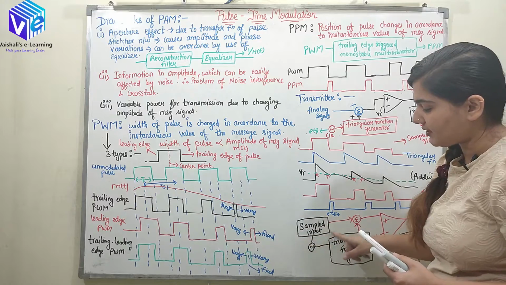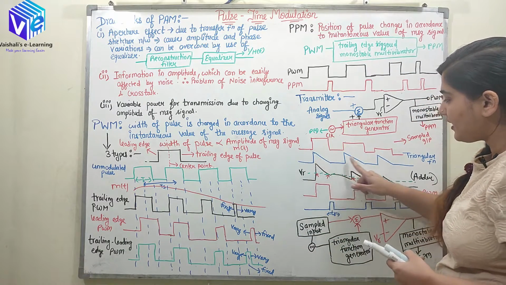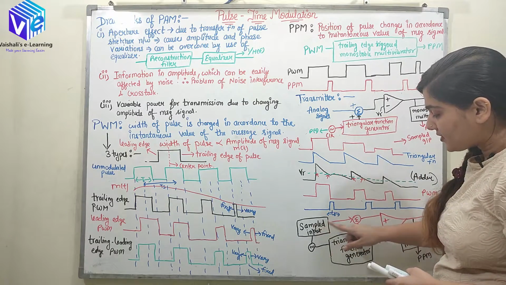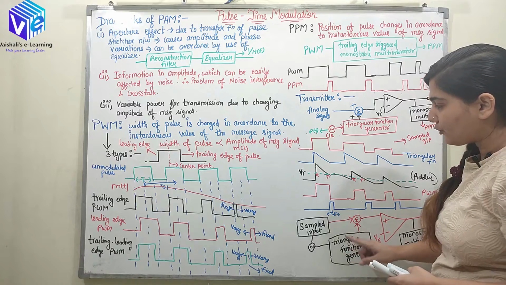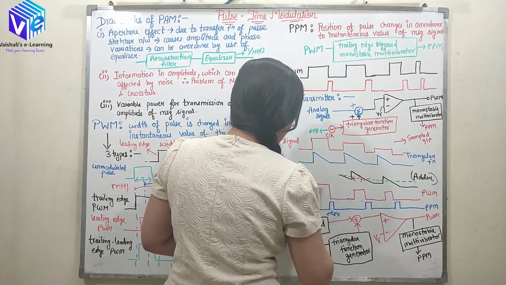So here I have taken this. Now I'll be having the same triangular function generator. Now we are adding this sampled input with the triangular function.